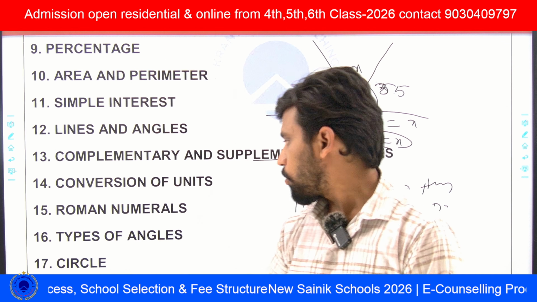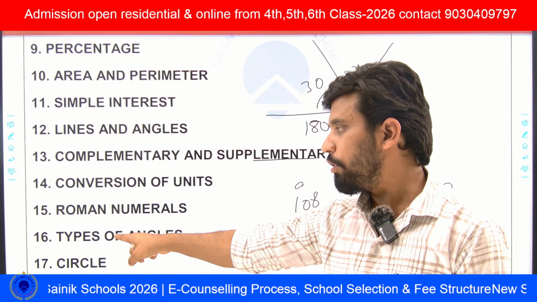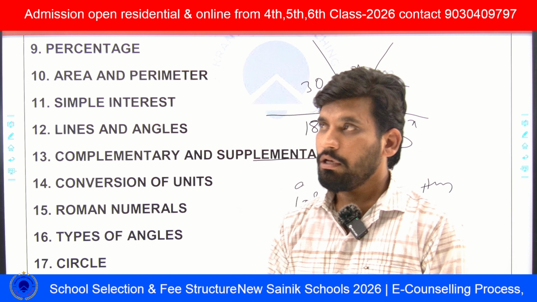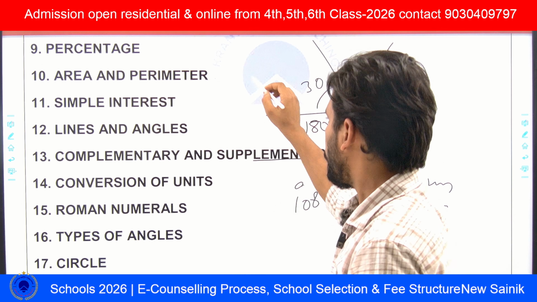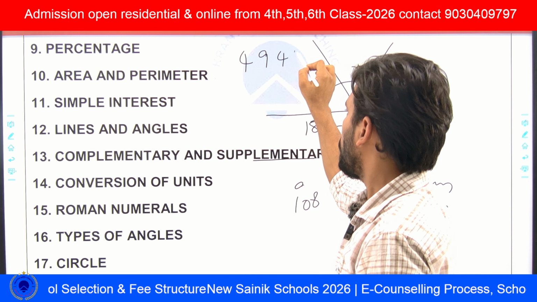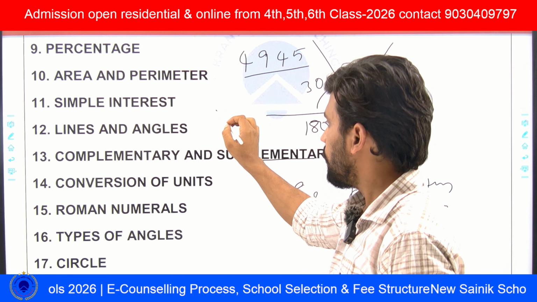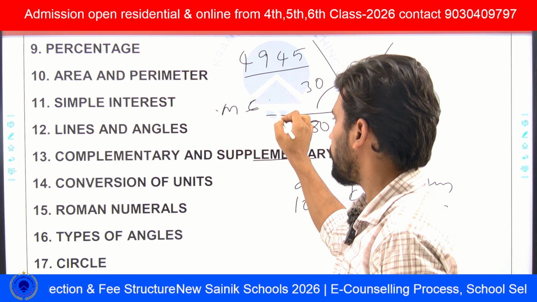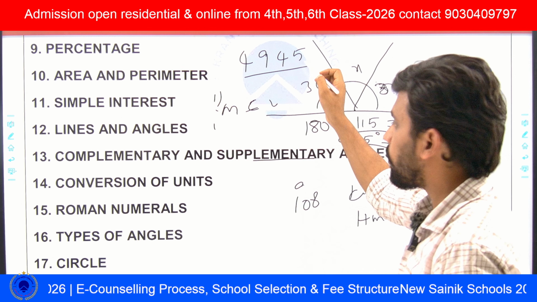Next, Roman numerals. In any exam, you will expect 1 to 2 questions from Roman numerals. What type of questions will you see? He will give expanded form questions, like 4945, and first he will give the options in Roman numerals, like M, MCV, like this. We have four options. He will give that, and for this, what do you have to do?